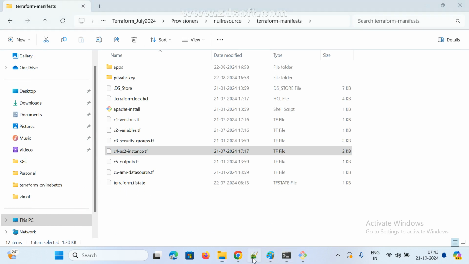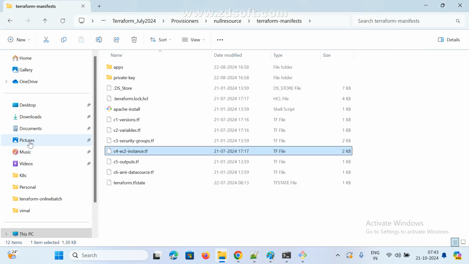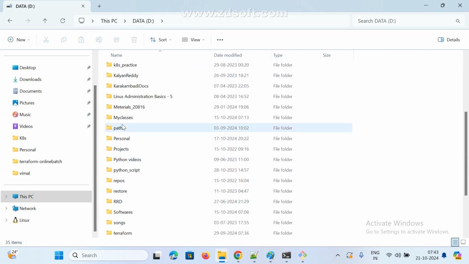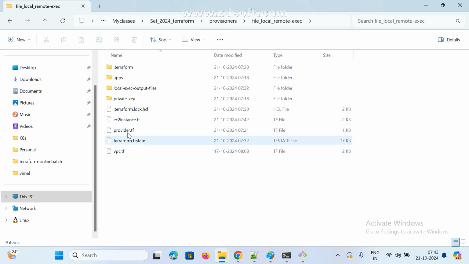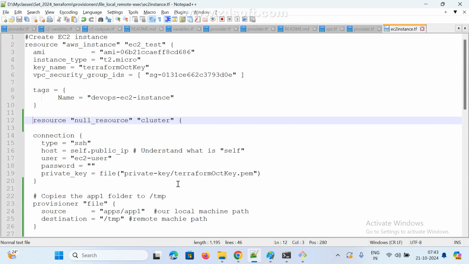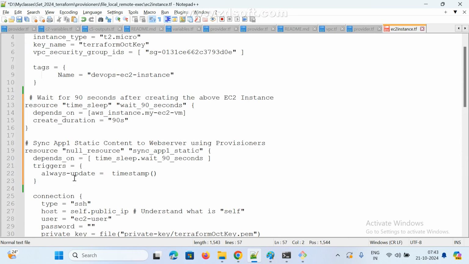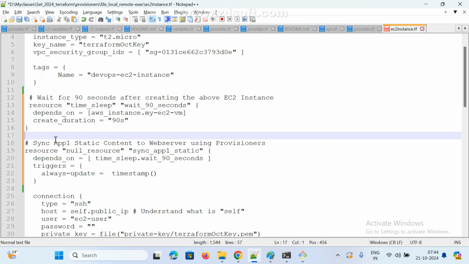Where is my file? Go to files, my classes, and provisioners, and copy this one instance, edit it, we only need to use this one. I just want to trigger, and the remaining I have already used. So these are the resources. This is also not mandatory, but if you want, we can add it. For resource null resource, we can give any name.